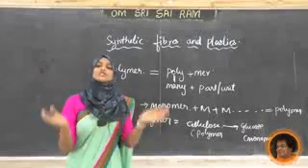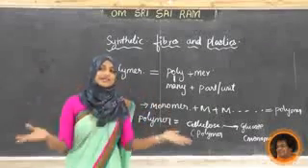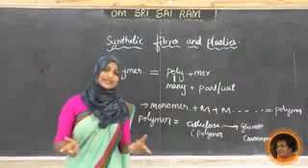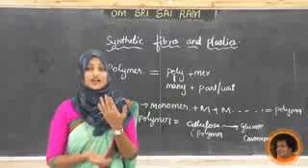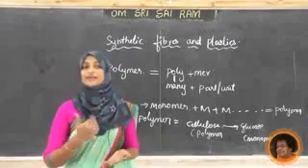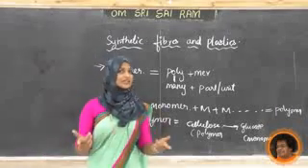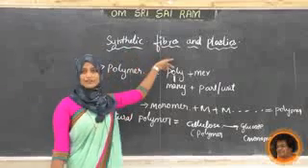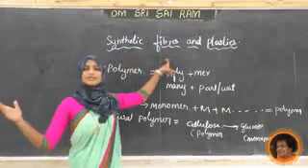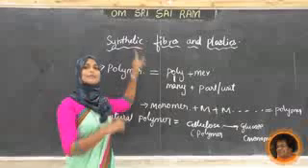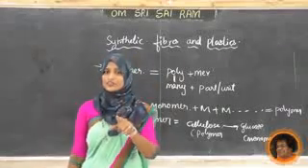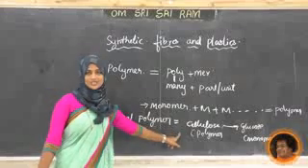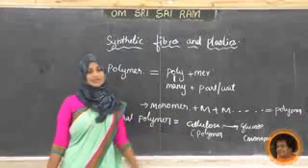The monomers are joined together and we get the polymer. We can get both natural polymers and artificial, man-made or synthetic polymers. Synthetic polymers are nothing but the synthetic fibers, and a number of polymers are there. Only one example we are discussing in this class.